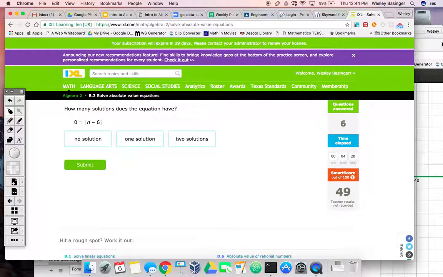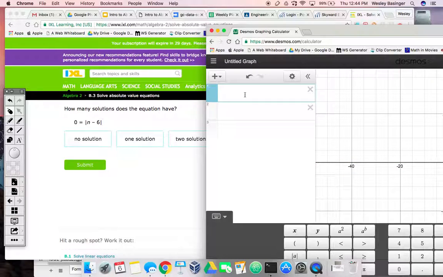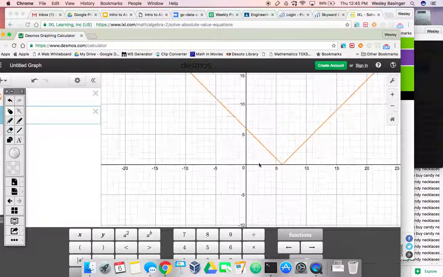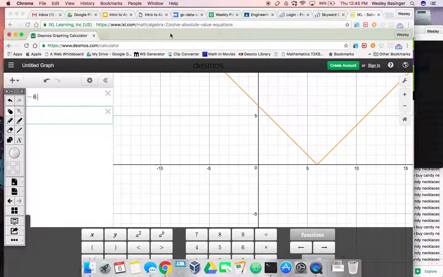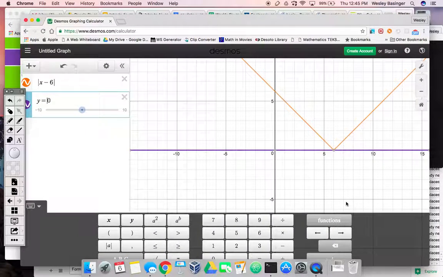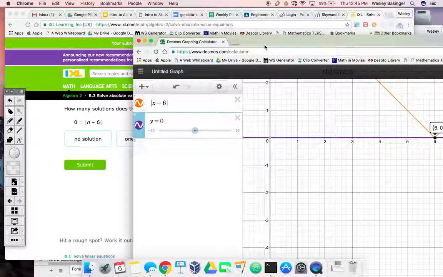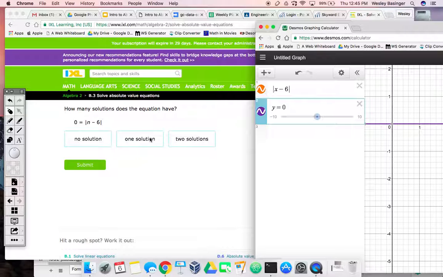Okay, this one actually has more than one solution, and let me show you. You could work it out to find the answer, or you could do it this way. You could graph both sides. So you could do absolute value x minus 6 on one side, then on the other side you could do 0. Now, if you come over here and look, you've always got to put y equals to make the second line show up. Sometimes I forget that. Okay, so if you look here, you've got one point of intersection, which means there's one solution.